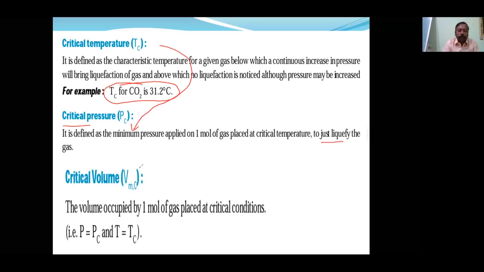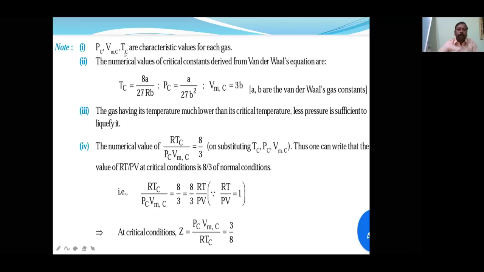The volume occupied by 1 mole of gas at critical pressure and temperature is called the critical volume. These three are collectively called the critical variables. PC, VC and TC are characteristics of each gas.